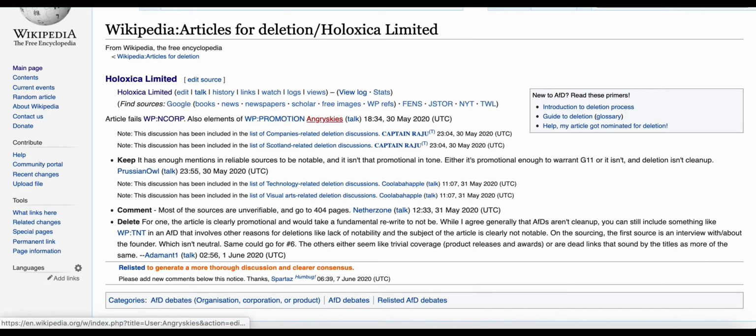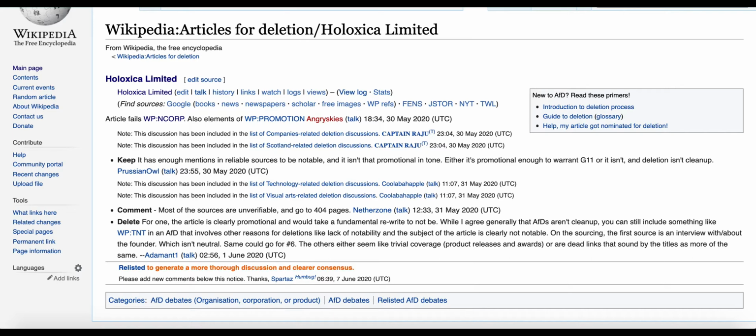And the user Angry Sky says that there are elements of Wikipedia promotion. This means that the article has been written in a sense which makes a promotion, and Wikipedia is very clear that the article should have a neutral point of view and should not have any kind of promotional sense. So all right, it was listed on 30th of May, and Wikipedia gives 7 days for general discussion.